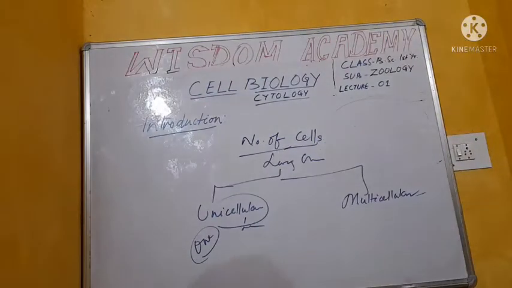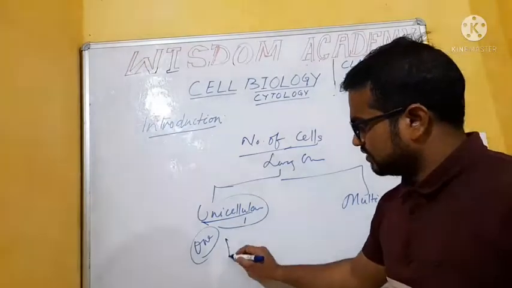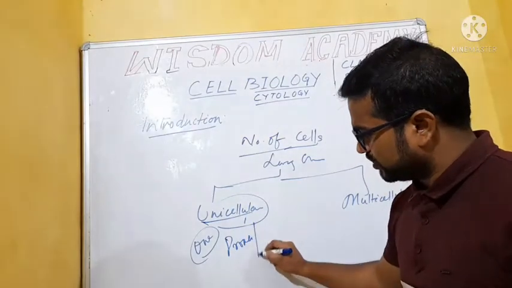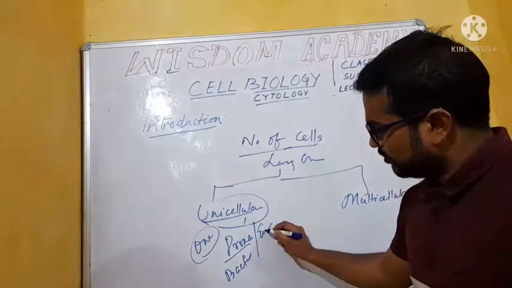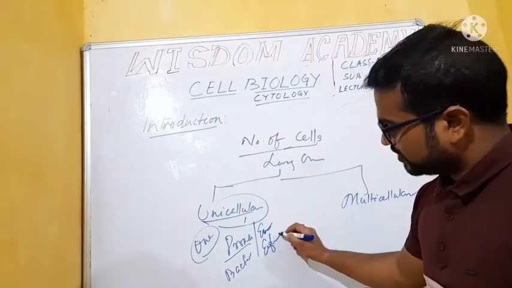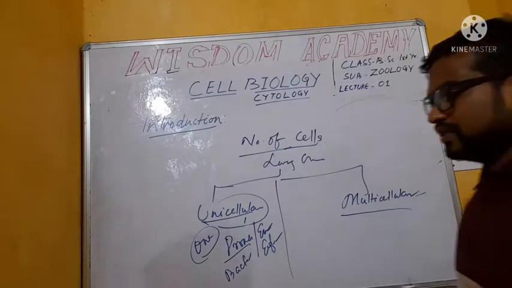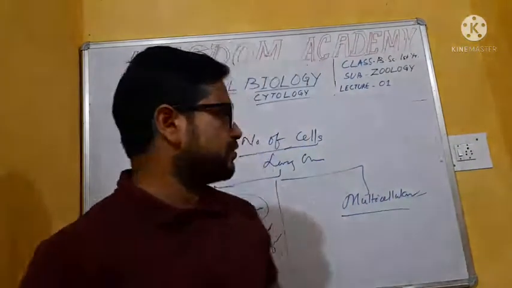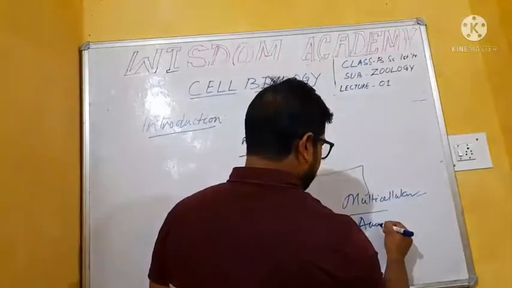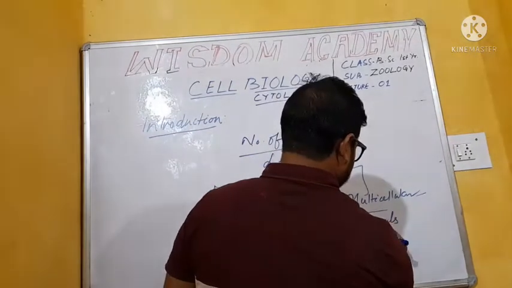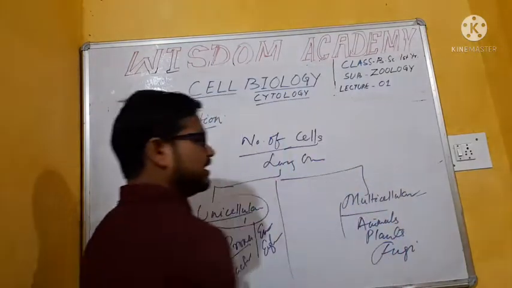What type of living organisms belong to unicellular? Unicellular organisms may be prokaryotes or eukaryotes. Prokaryotes belong to bacteria. Eukaryote means Euglena. Similarly, in multicellular organisms the body consists of more than one cell. Those organisms are known as multicellular organisms. So, all animals are multicellular, plants are also multicellular, and also fungi. These are the multicellular organisms.